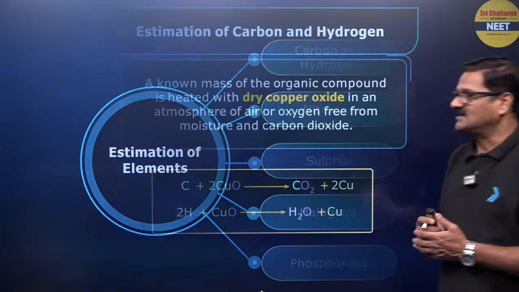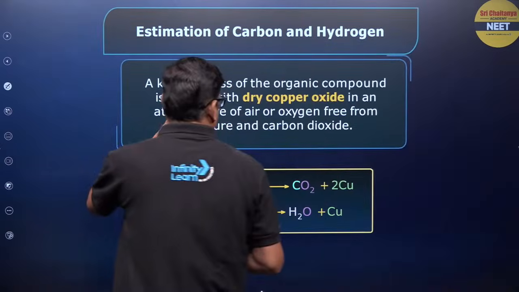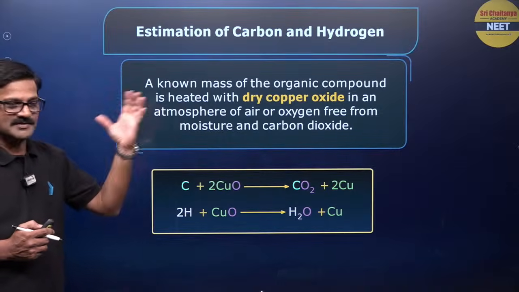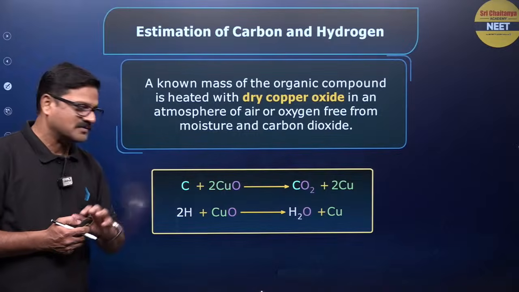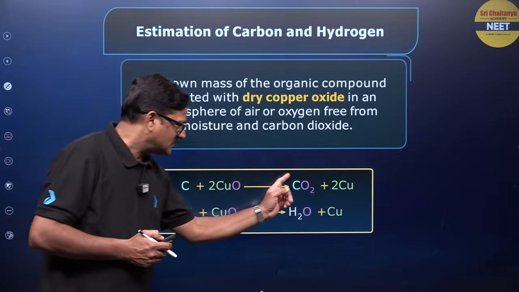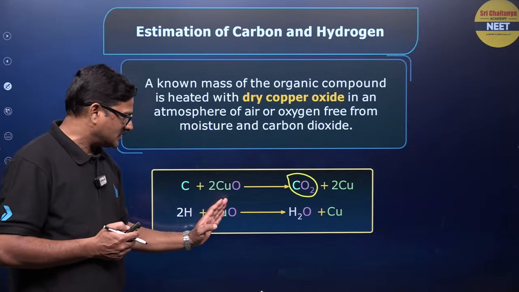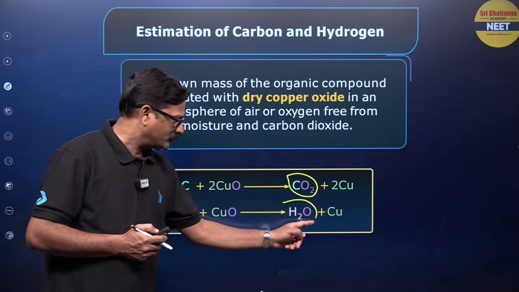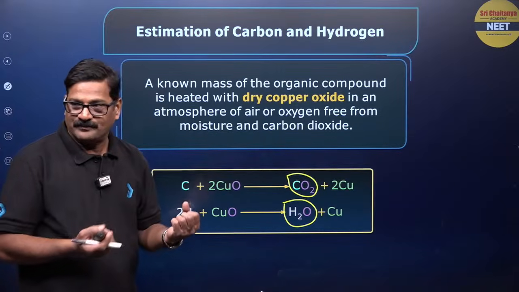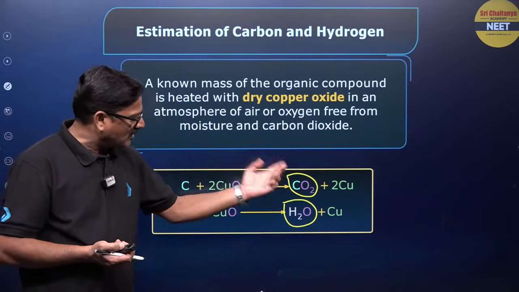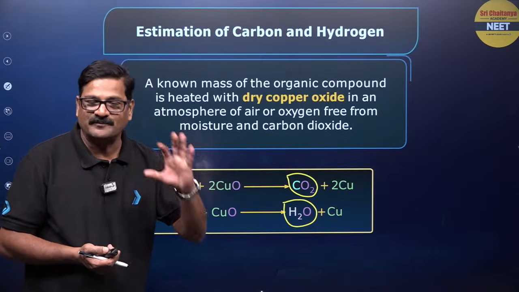Bachcho, let us see. Estimation of carbon. A known mass of the organic compound is taken with copper oxide. So the carbon is going to react with the copper oxide to get carbon dioxide. Okay. Hydrogen present in the compound is going to form water. And carbon dioxide and water are trapped. And the mass of the carbon dioxide and the mass of the H2O are determined.